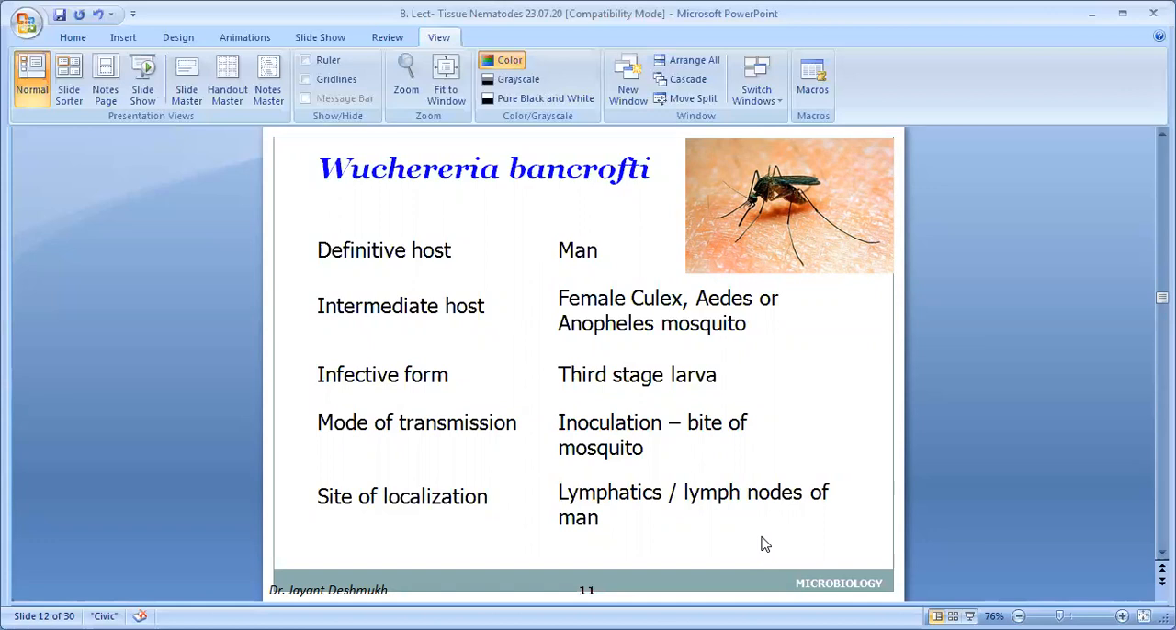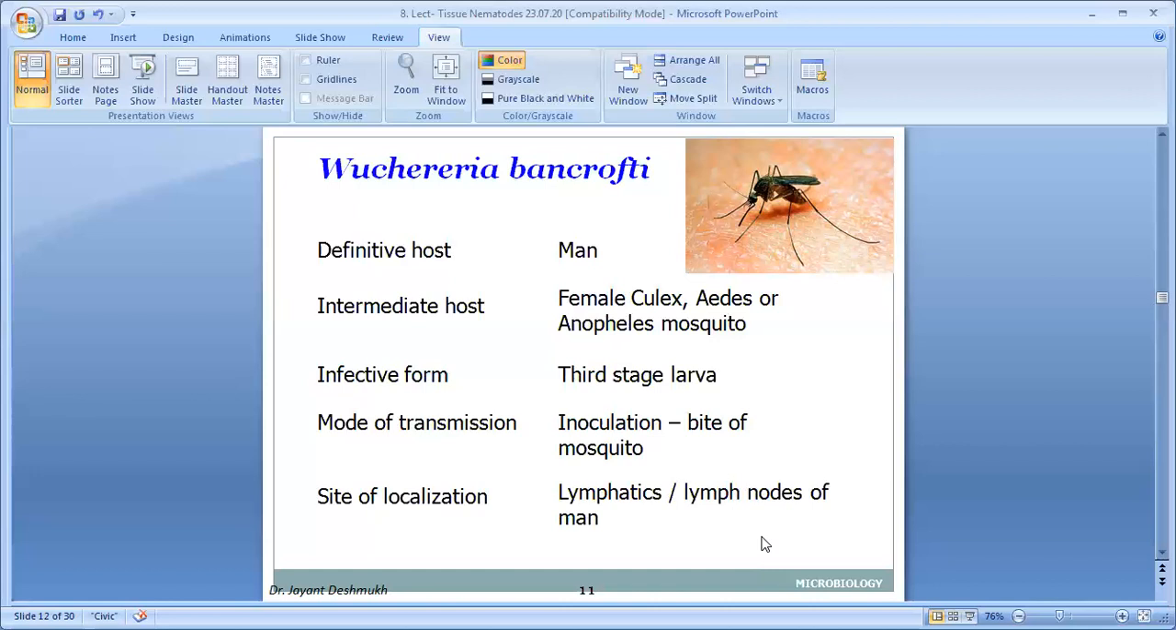Infective form, now I will tell, don't get confused with third-stage larva and microfilaria. Microfilaria is present in the human being, in the definitive host. This microfilaria goes to the intermediate host. In the intermediate host it develops into third-stage larva. And third-stage larva is infective for human being. In MCQ questions, don't confuse. Microfilaria is not the infective form for human being. Microfilaria is the infective form for the secondary host, intermediate host, meaning mosquito. And for human being, from mosquito to human being, that is third-stage larva.